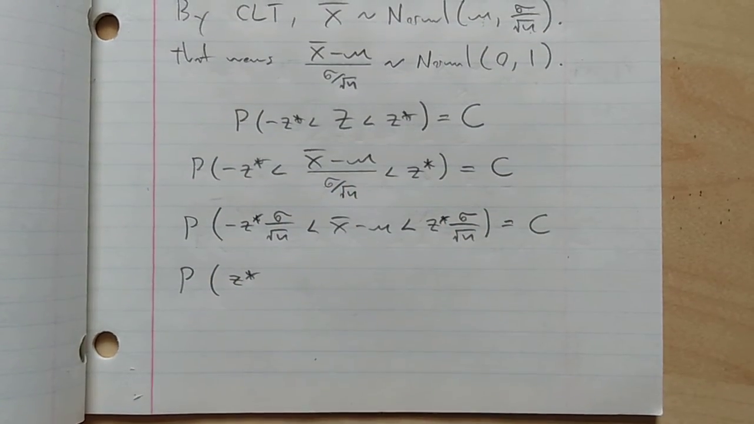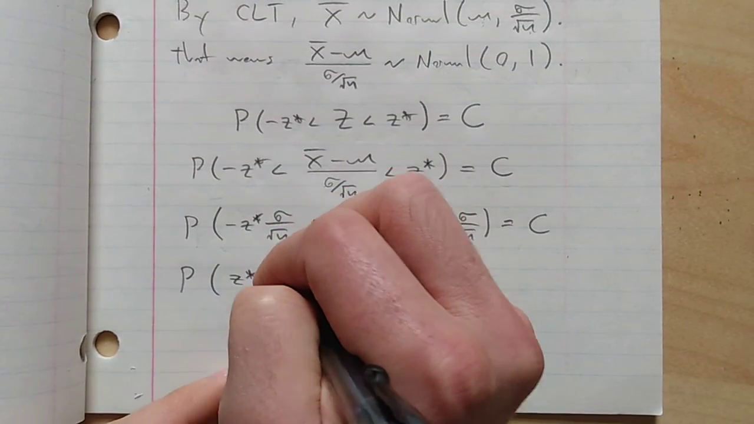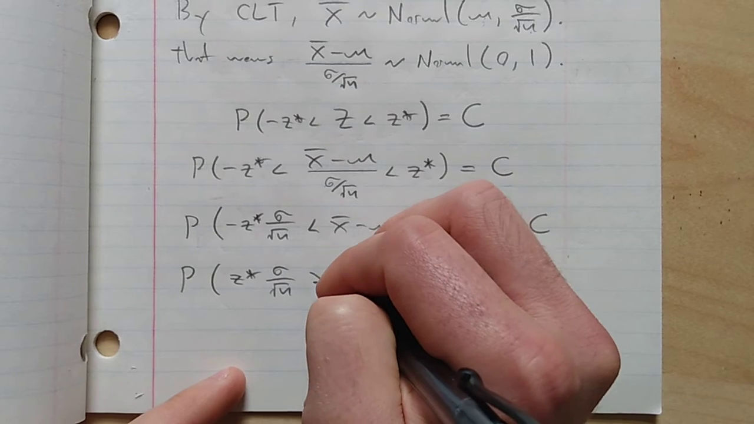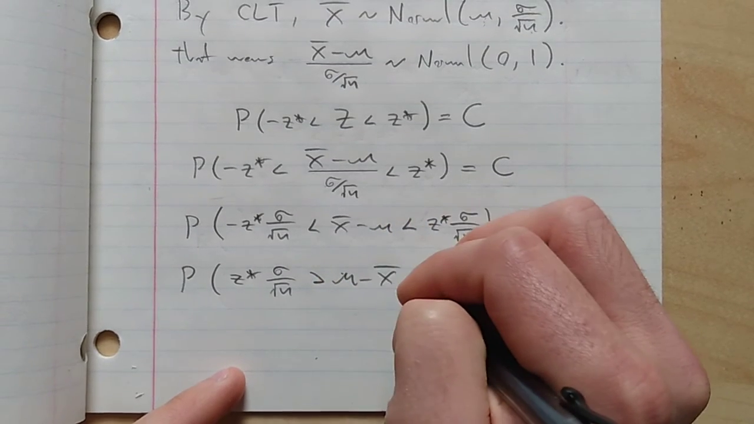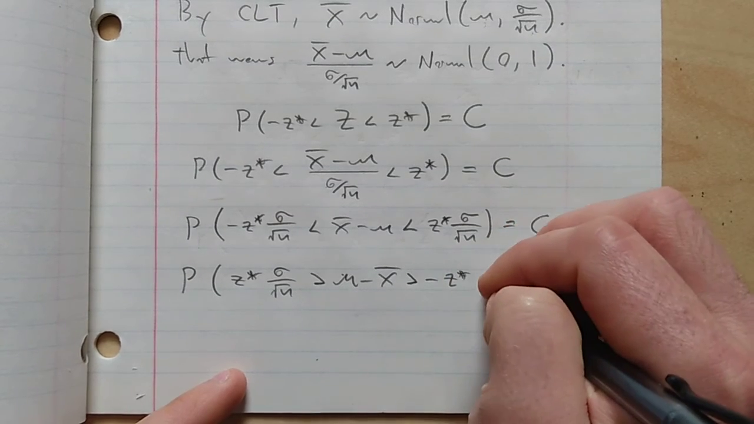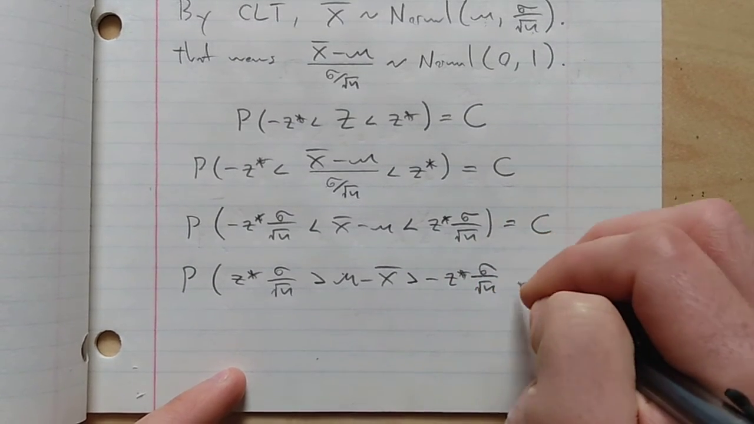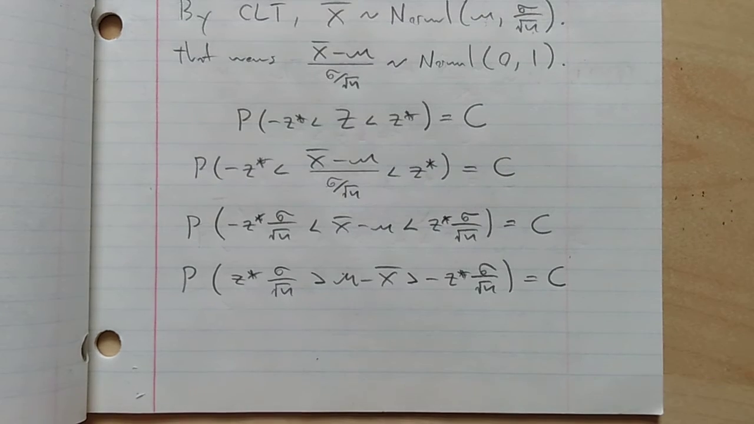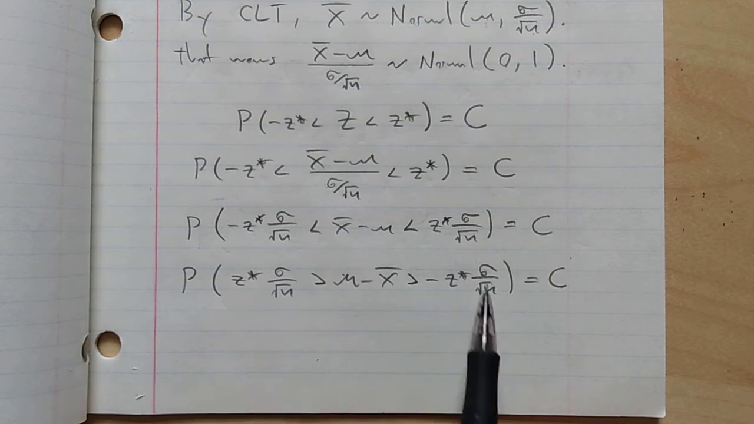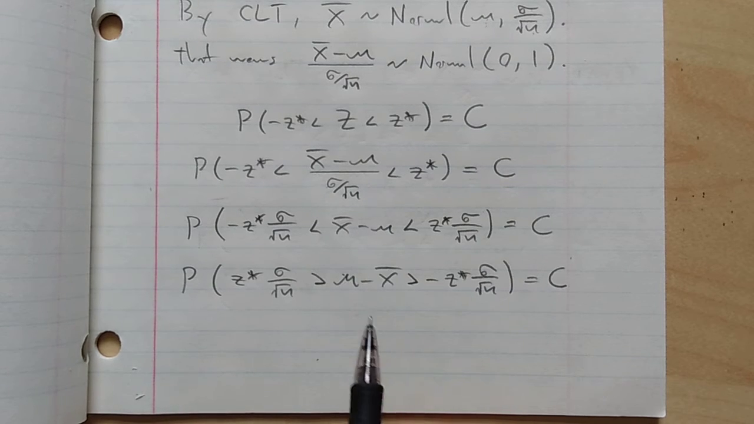I end up here, sigma over root n. It flips these signs. Now I have mu minus x bar in the middle. And here I have minus z star sigma over root n. Okay, so I multiplied by -1. So the signs on every term changed. And in addition, these signs flipped around.